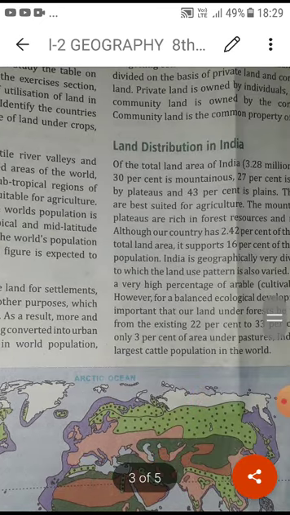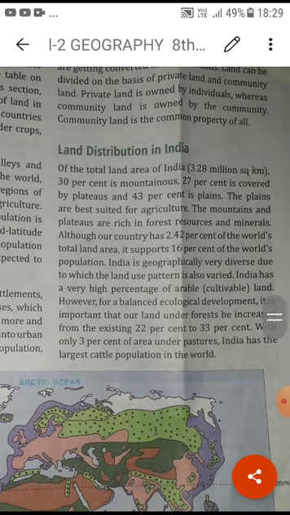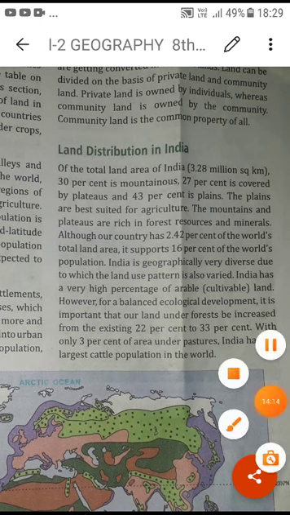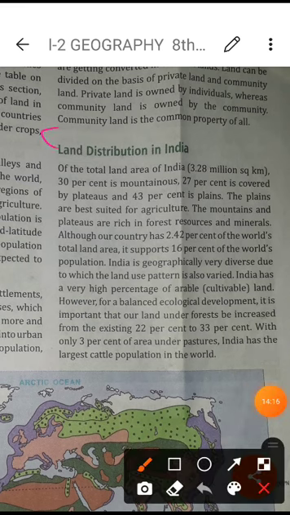Now students, this paragraph is explaining the land distribution in India. We know India's total area is 3.28 million square kilometers. Just now we said 30% is mountainous area, 27% is plateau area, and 43% is plain area. So only 43% is mainly suitable for agriculture.